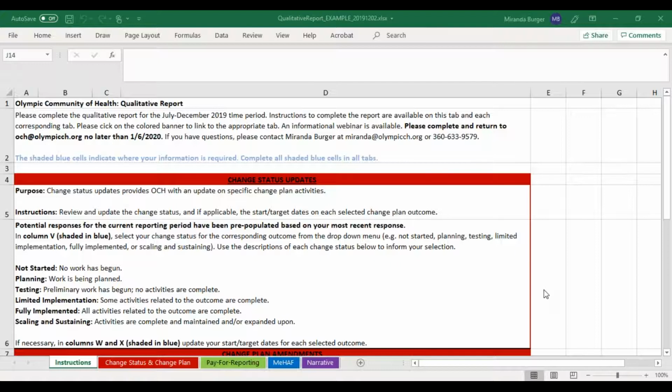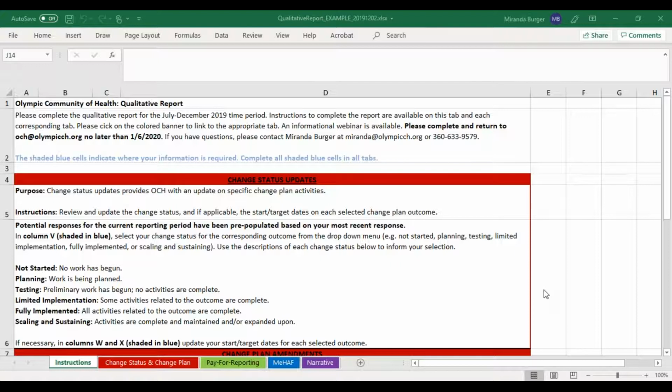So starting this round of reporting and moving forward, all OCH reporting will be completed via Excel files, which are mailed to you individually. You'll receive your organization's individualized reporting template. If you are an organization that has both a hospital and a primary care change plan, you will receive two separate files, one for each change plan. If you have an integrated change plan, meaning both primary care and behavioral health, then you will receive one file with your comprehensive integrated change plan.